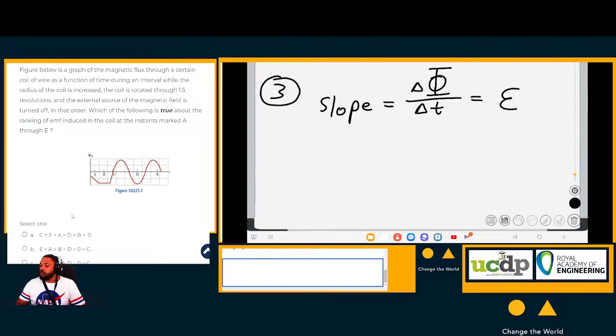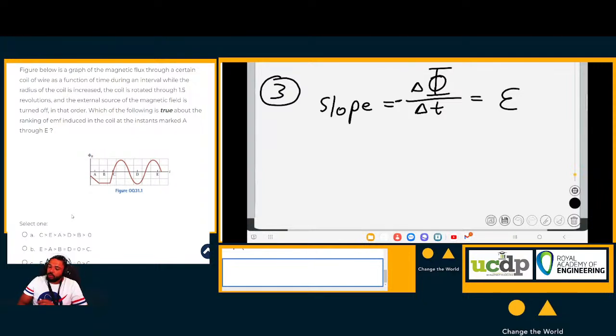So the slope is equal to the change in flux over the change in time. Now we know that the change in flux over the change in time is equal to the EMF. Remember, this is for one coil, so we don't need to write N here. N is 1. So the slope is equal to the EMF. So the negative of the slope is equal to the EMF.